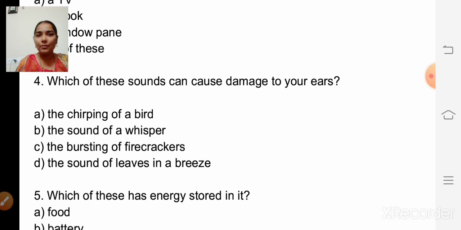So, which of these sounds can cause damage to your ears?